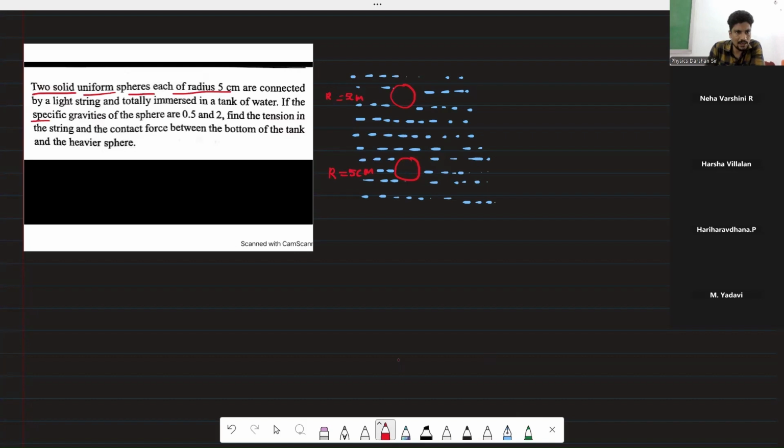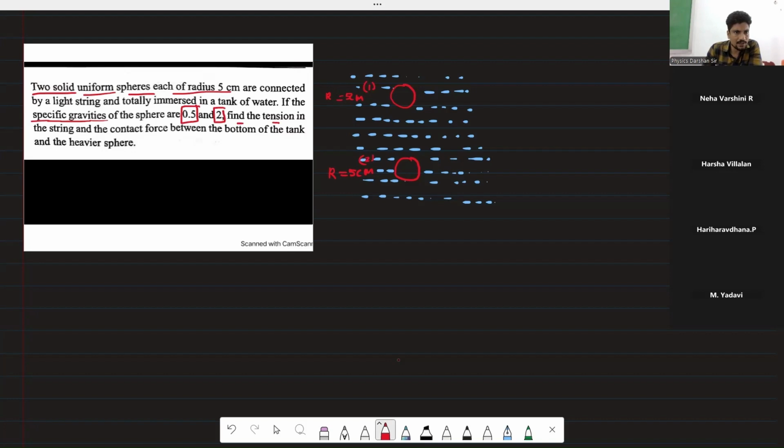Specific gravities means relative densities. I am giving names: this is sphere 1 and this is sphere 2. Specific gravities are given, so keep in mind 0.5 for sphere 1 and this value for sphere 2.